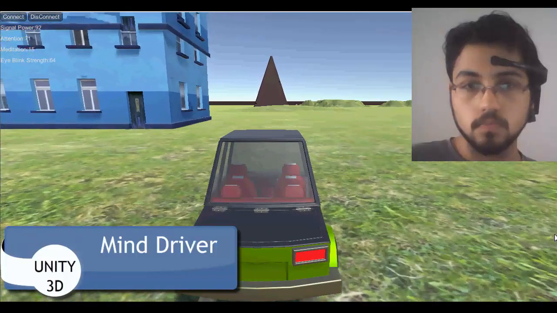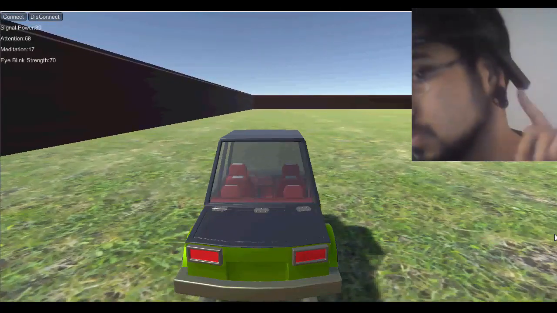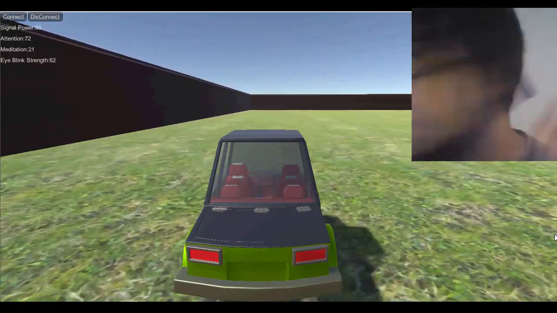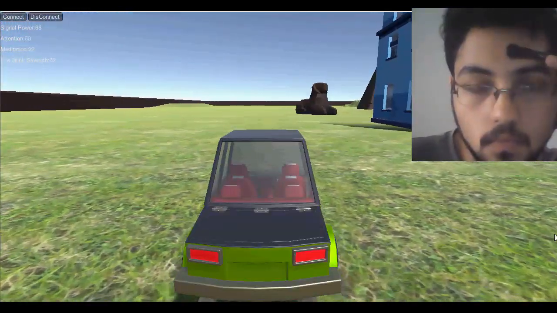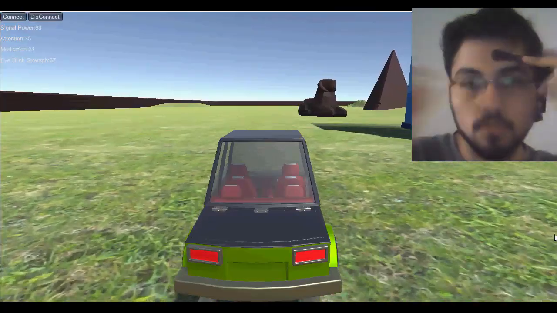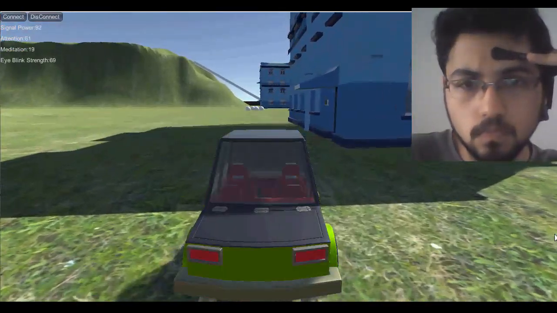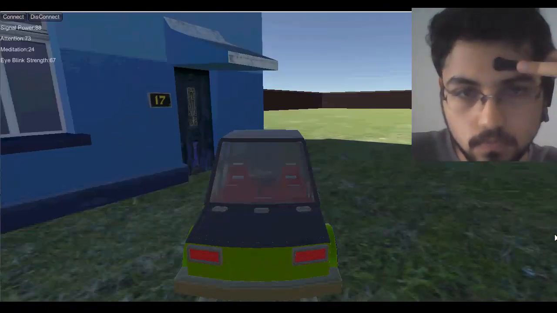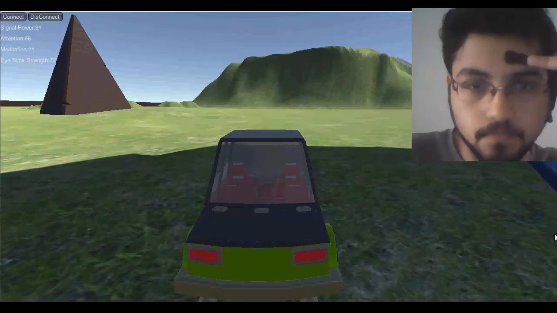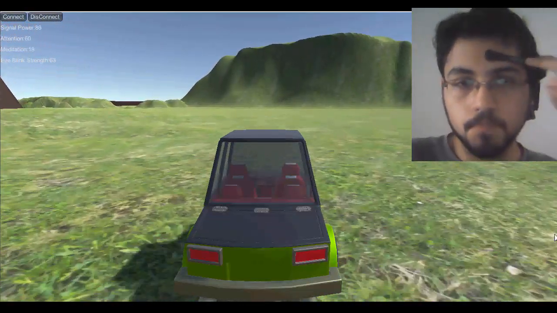MindDriver 3D. To witness the future potential of EEG devices, I have developed a car simulation game that shows EEG devices can be used in health and entertainment together. I have created a 3D virtual space using the Unity 3D game physics engine. I have created a car that is controlled simply with brainwave signals. Car suspension and control code were developed with C#. The model itself is a free asset from the Unity asset store.